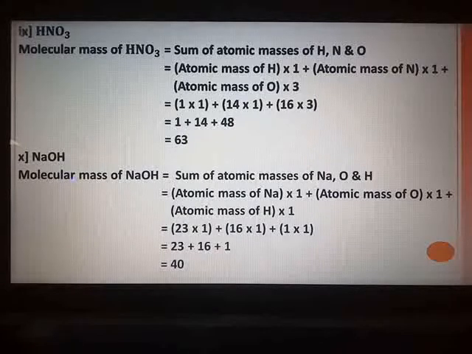So all the 10 compounds I have done for you in the textual exercise also. If you see properly, in textual exercise our question number 5 is write the names of the following compounds and calculate their molecular masses. So whichever compounds are the same, I won't repeat the molecular mass sum over there. Whichever compounds I have not covered in this activity, those compounds only I will discuss. With this, we have completed the topic of calculation of molecular masses. Now we take up a very small topic. What do we mean by mole?